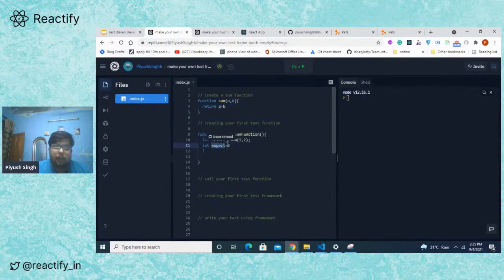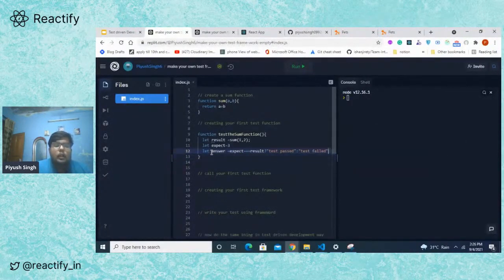If our expected value matches our result, we can just console log "test passed", and if the result is not what we expected, then console log "test failed", right? Before even calling this function, we haven't called this function, we don't know if it's right or wrong. Let's call the test first.